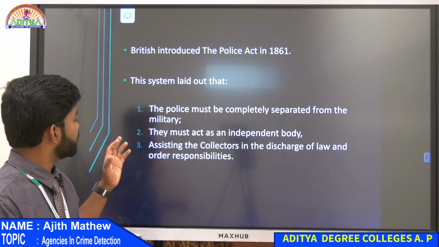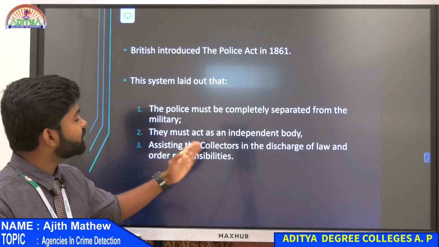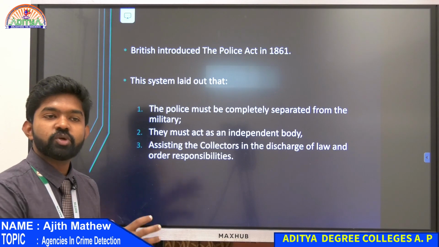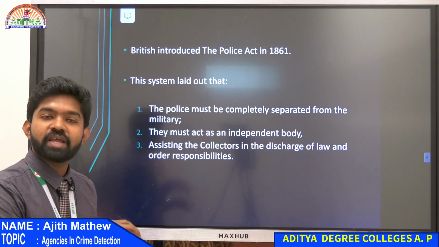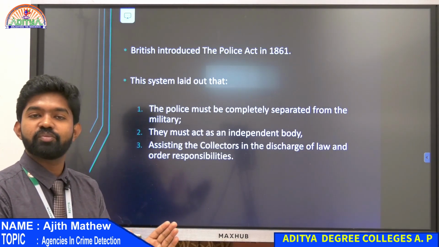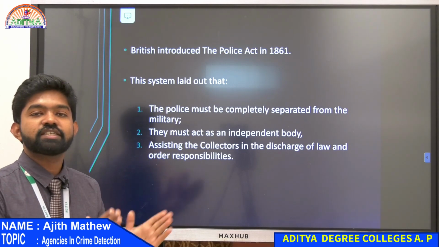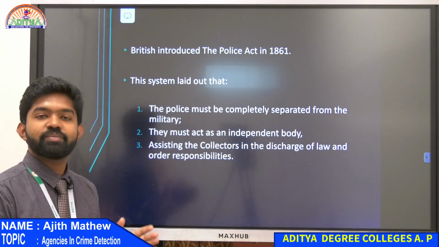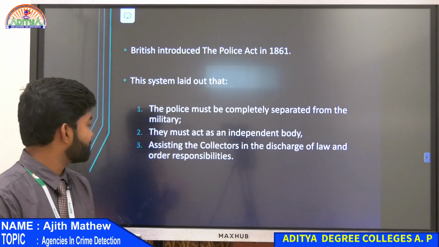That is one clause. They must act as an independent body. They must not act for the army. Just like the Indian police is an independent body, it doesn't come under the Indian army. Just like that, the police must be an independent body.